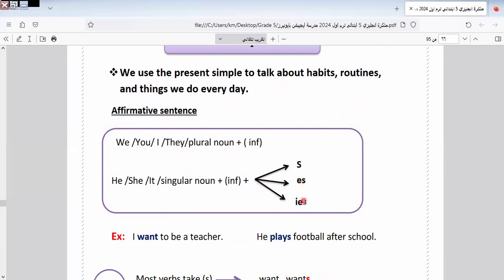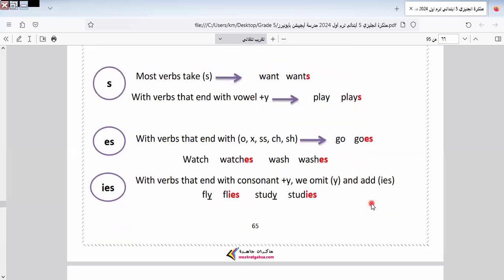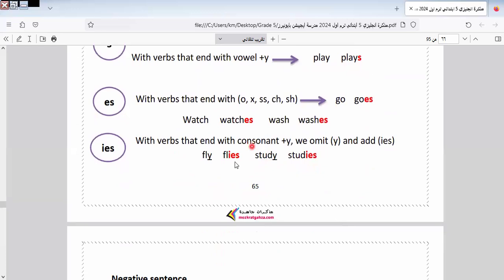S, E, S, I, E, S. Most verbs take S, like wants, plays, goes, and so on. Some verbs omit the letter Y, like studies. I omit Y and add IES. Fly, here I omit Y and replace Y by IES.